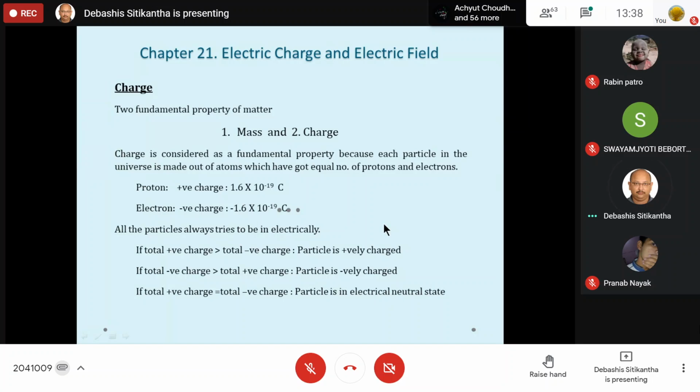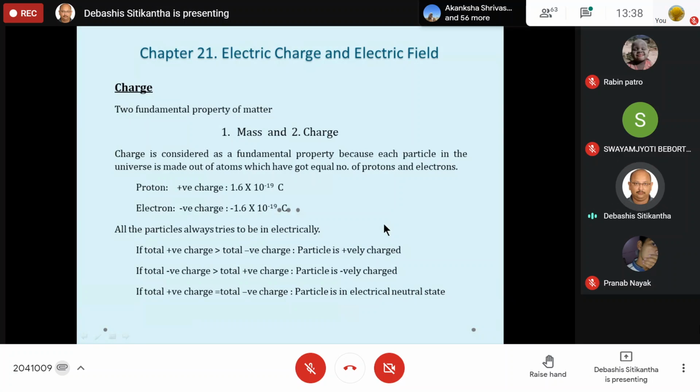Okay. Now, here I have written that first we will have to learn some important features of this charge. We have to get ample knowledge about this charge, because along this entire syllabus, we have to study about this charge a lot.